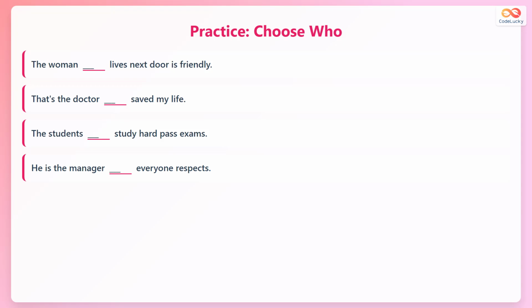Fill in these blanks with who. The woman who lives next door is friendly. Who identifies which woman does the living nearby. That's the doctor who saved my life. Who specifies which doctor performed the saving. The students who study hard pass exams. Who tells us which students do the studying.